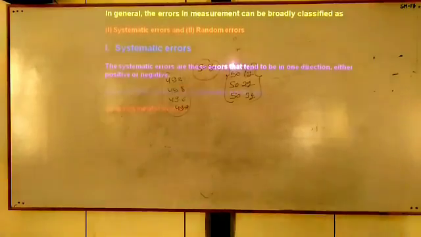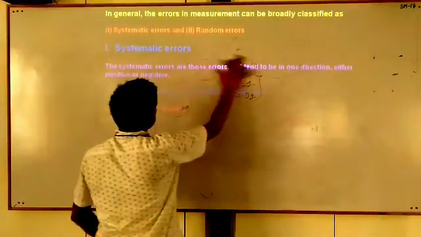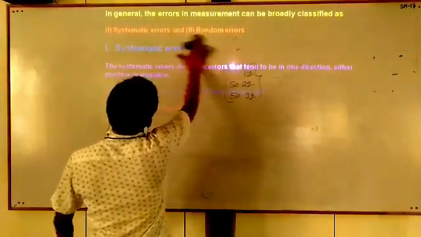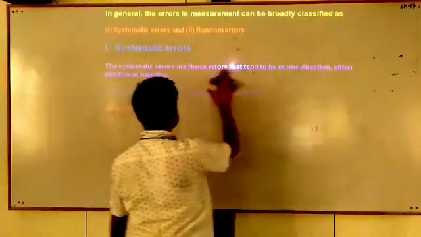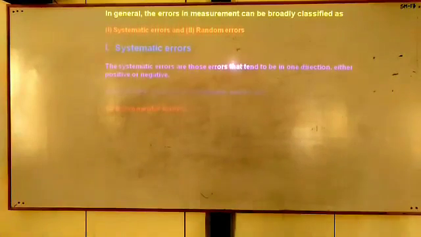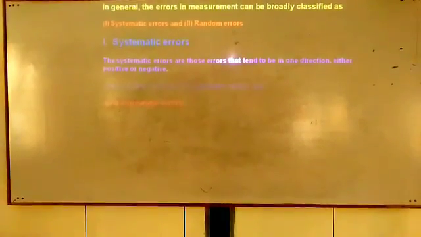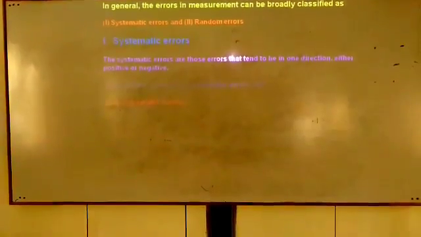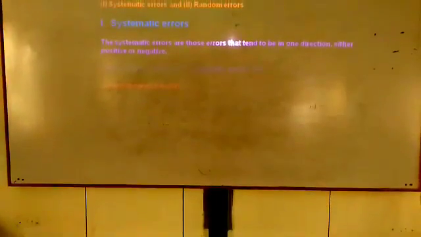What are the reasons behind the systematic error? How do the systematic errors occur? What are the causes behind the systematic error, students? Then you can see the first cause of the systematic error is instrumental error.